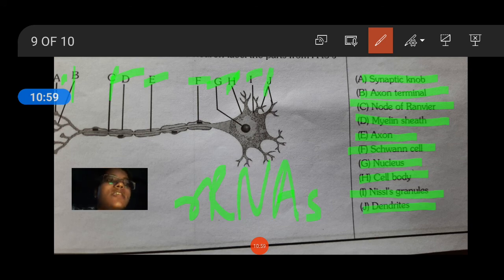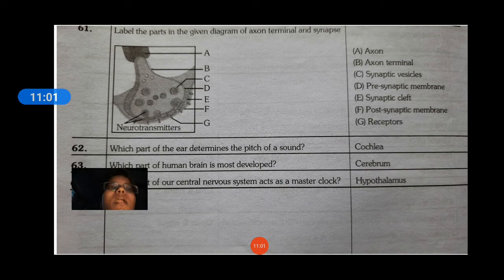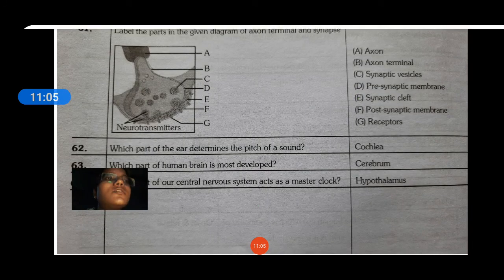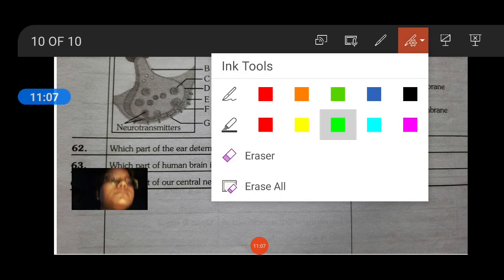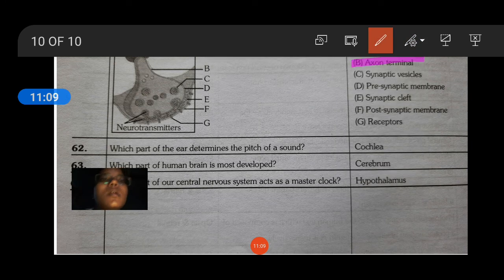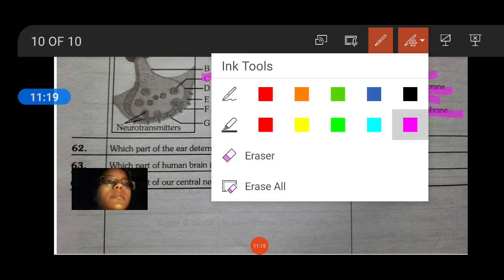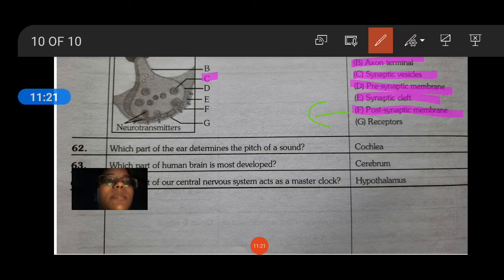and J is the dendrites. In the synapse, A is the axon, B is the axon terminal, and C is the synaptic vesicles. D is the presynaptic membrane, E is the synaptic cleft, and the postsynaptic membrane is the one on which receptors are present. The postsynaptic membrane contains receptors.